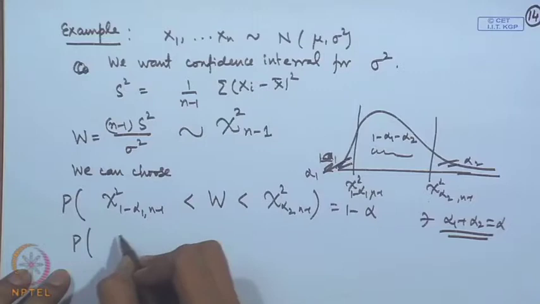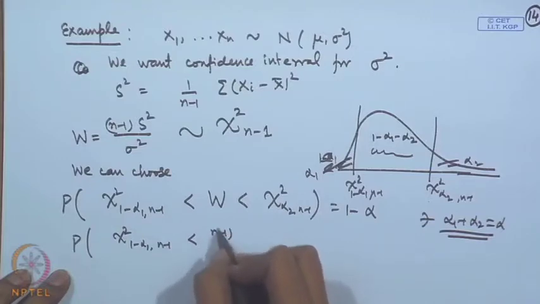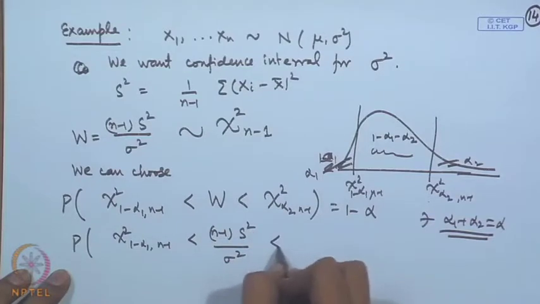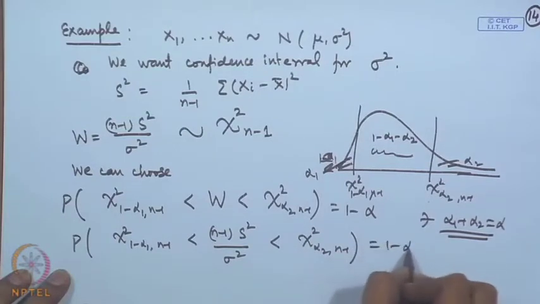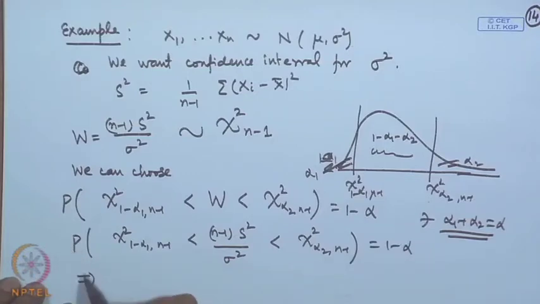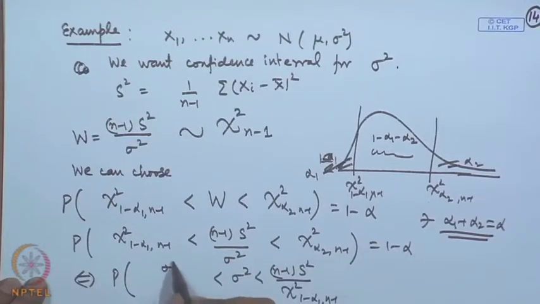This will give me chi-square 1 minus alpha_1, n minus 1, less than n minus 1 s square by sigma square, less than chi-square alpha_2, n minus 1, is equal to 1 minus alpha, which statement we can write as: n minus 1 s square by chi-square alpha_2, n minus 1, less than sigma square, less than n minus 1 s square by chi-square 1 minus alpha_1, n minus 1, that is equal to 1 minus alpha.